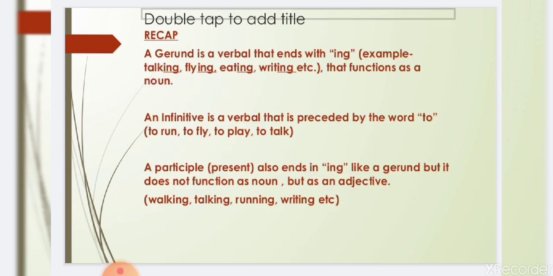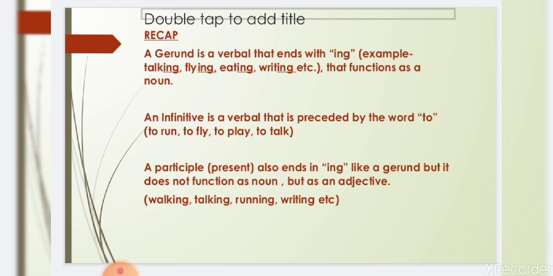Okay, now let's recap. A gerund is a verbal that ends with ing. Example, talking, flying, eating, writing, etc. That functions as a noun. This is very important. Gerund functions as a noun. Next, an infinitive is a verbal that is preceded by the word to: to run, to fly, to play, to talk. And a present participle also ends in ing like a gerund, but it does not function as a noun but as an adjective. Please pay attention. It functions as an adjective.